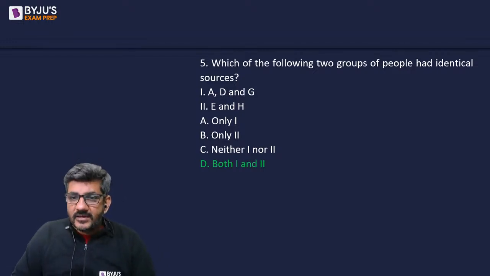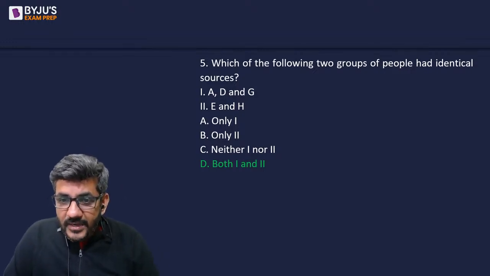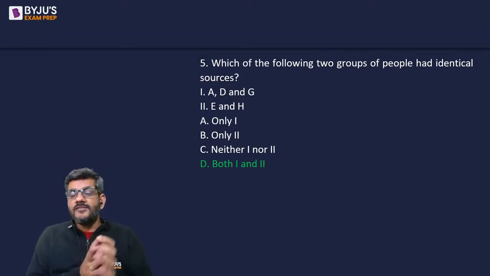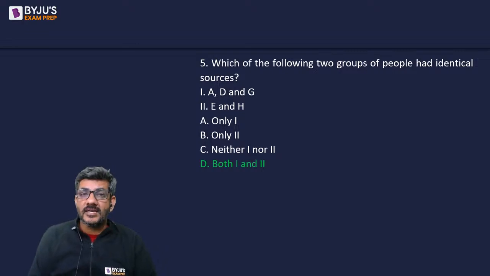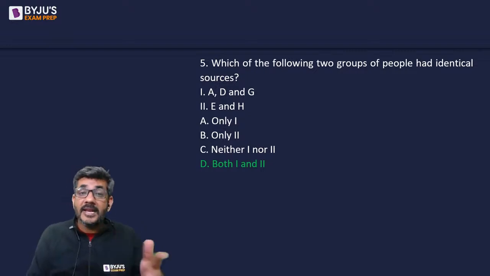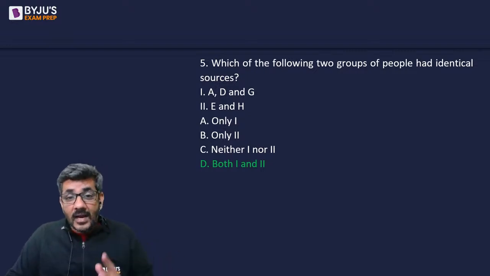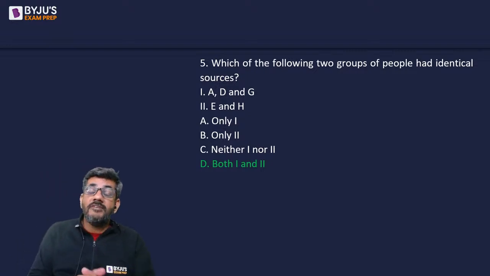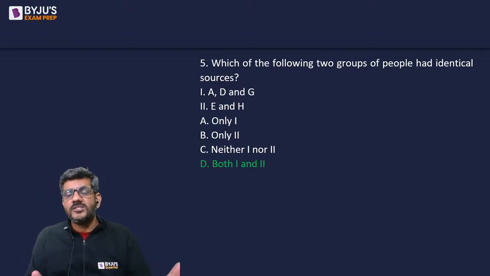I hope it is clear. Sir, in such set quant based, how can we make sure that we have covered the possible cases? Kaushik, first of all, this is not a quant based set. There is no quant used anywhere. Just by using numbers, we can't say it is quant. We are not adding, subtracting the cases, right? How have we made sure that we have made all possible cases? Of course, just by using logic.